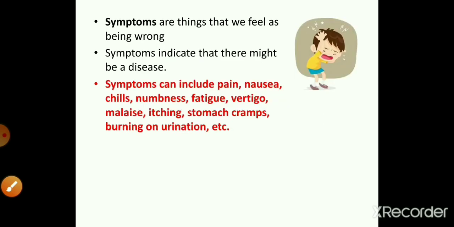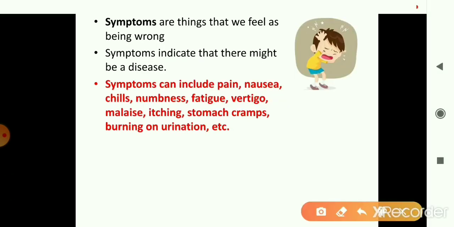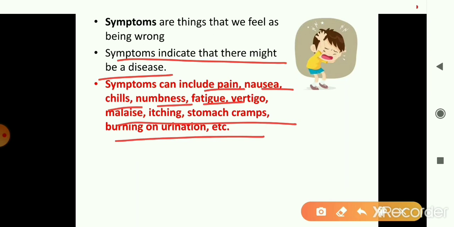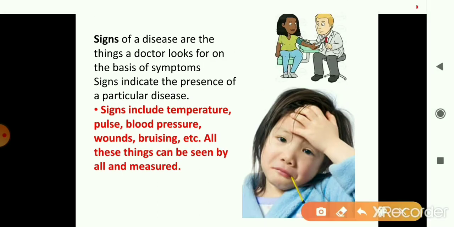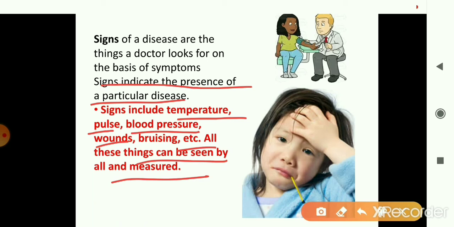So you have got plenty of examples of symptoms. As I said, they indicate that the person might be suffering from a disease. So pain, nausea, chills, numbness, fatigue, all these are examples of symptoms. This is what the patient experiences, right? Signs, as I said, indicate what disease the person is suffering from. So this includes temperature, the pulse rate, blood pressure, wounds, and all these things. They are all the signs of diseases.